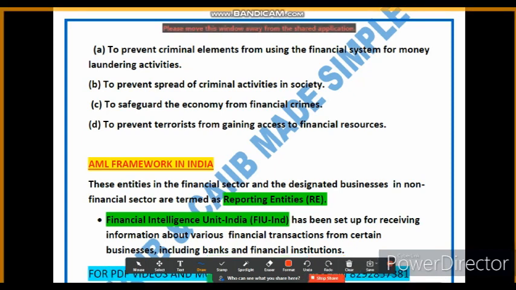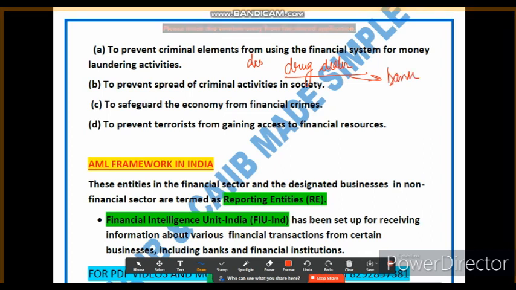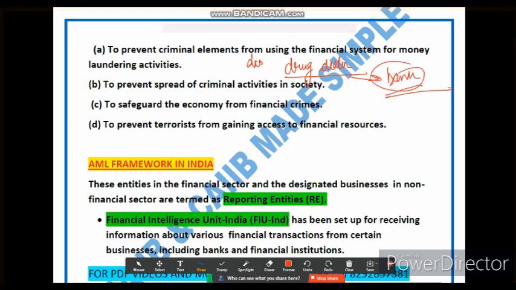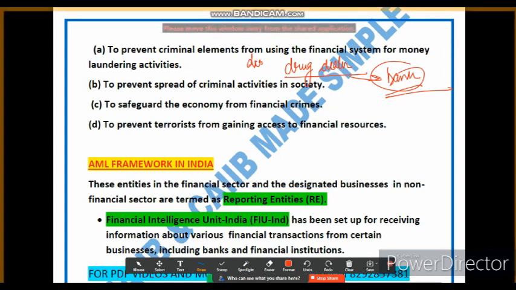Friends, let's take an example. Suppose a drug dealer earns a large sum of money from selling drugs. He may try to deposit that money into a bank account to make it appear legitimate. So he deposits this amount into a bank account so that it appears legitimate. Anti-money laundering measures help in identifying such suspicious activities and prevent the criminal from successfully laundering the money. So this is the objective, right?